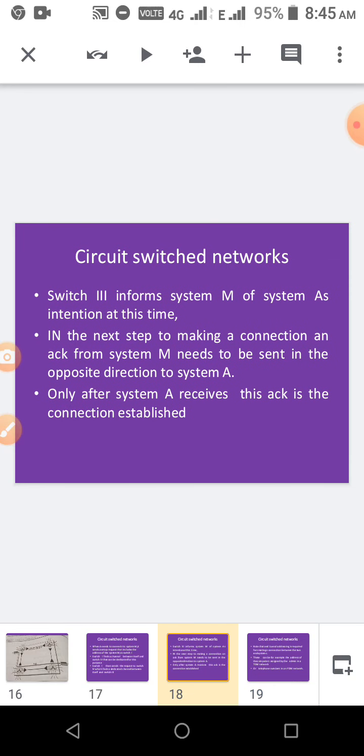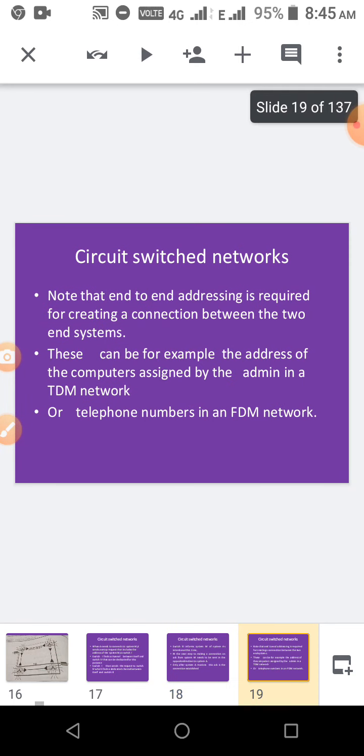First we are giving request through this path, and then acknowledgement will be returned in the reverse order the same way. Okay, that is given here in the opposite direction. See the second point. In the next step, to make the connection, acknowledgement from M needs to be sent in the opposite direction to the system A. How we came through 1, 3 and then 4 and then M. Request came this way, same like this. Responses, that is acknowledgement, is given to A, that it is ready to receive. Like that, acknowledgement is given by M. Okay. So in circuit switched network, end-to-end addressing is required for creating a connection between two end systems.